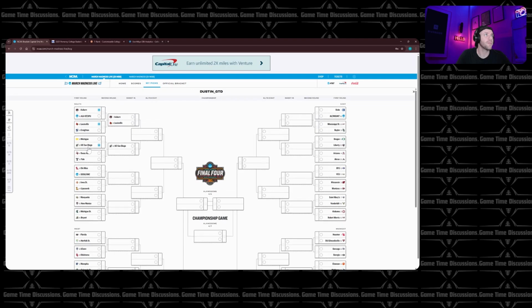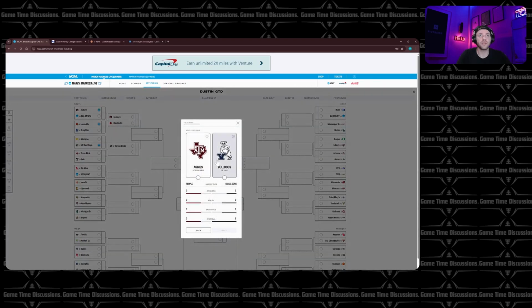So pretty cool. And then also in here, if you have someone that's just interested in making a bracket but doesn't really know what they're doing, they have a full mascot mode where you can pick solely off of mascots, and it compares the different mascots, which is super cool and just an interesting feature.